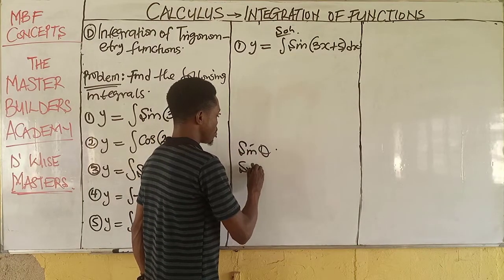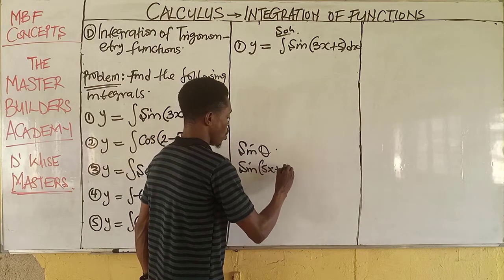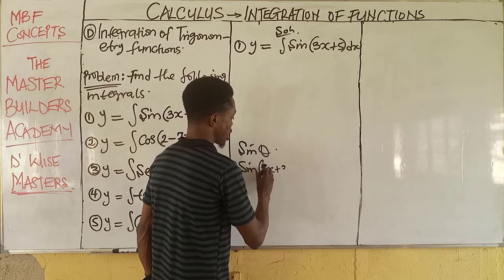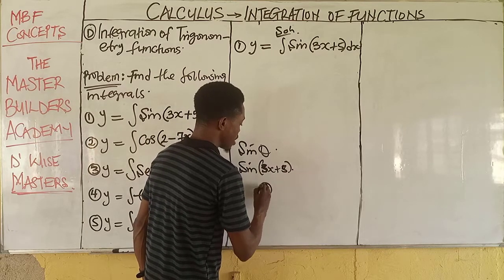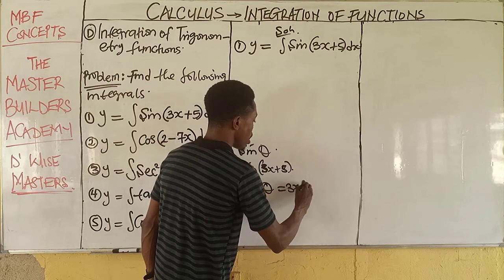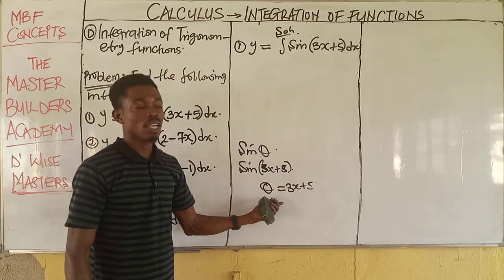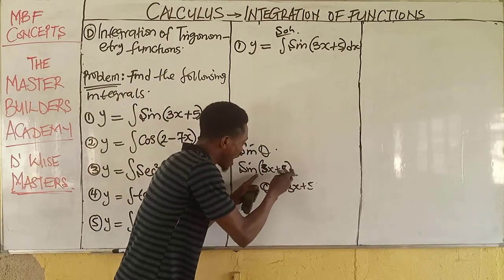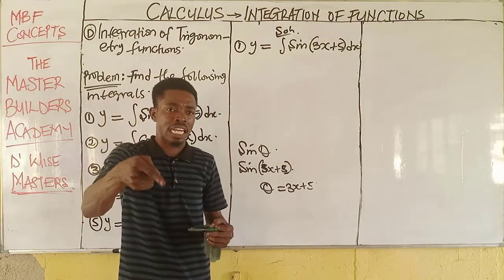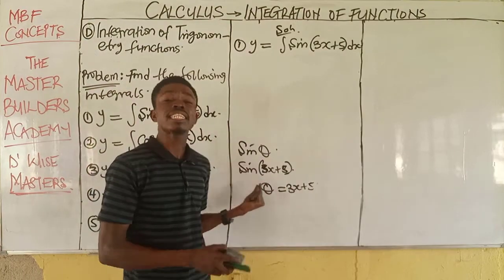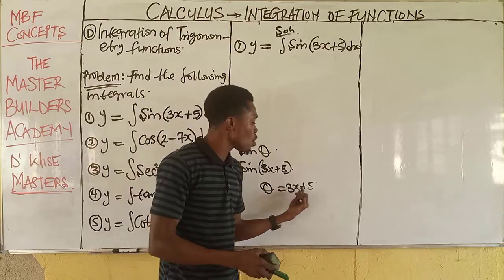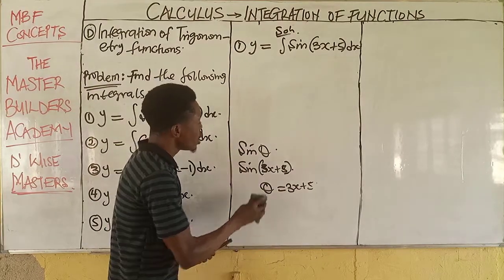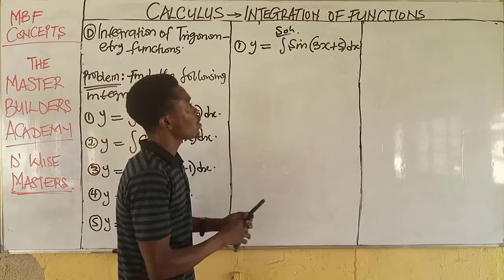If I have sine(3x + 5), that means theta is equal to 3x + 5. What you have enclosed in the bracket here, which is the function of x, is the angle of the trig identity.